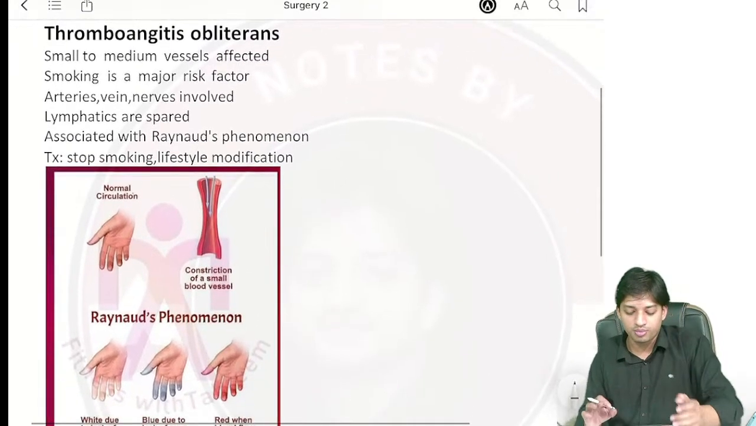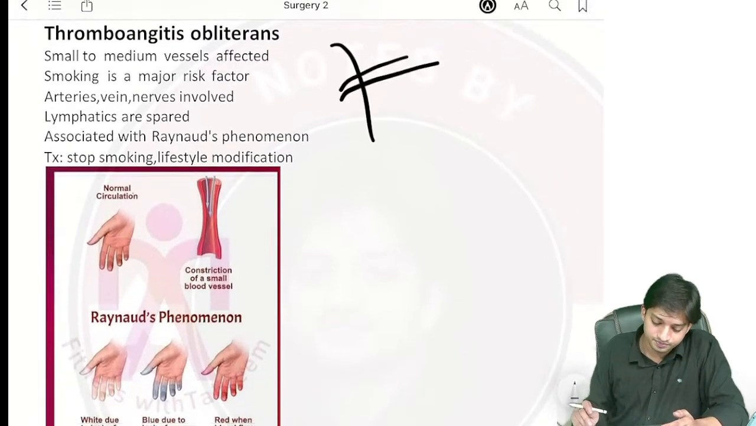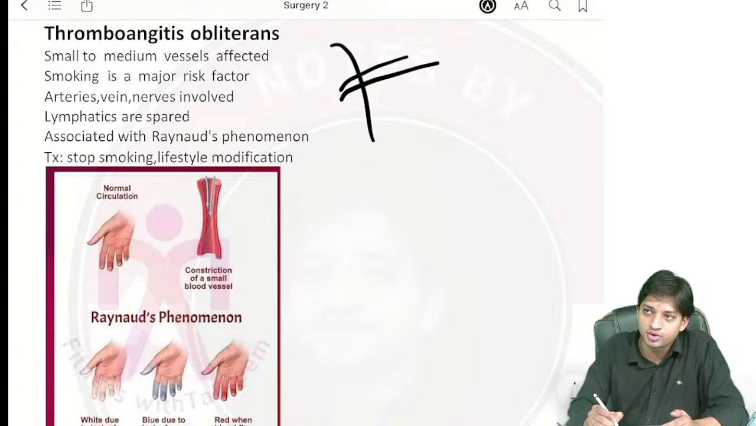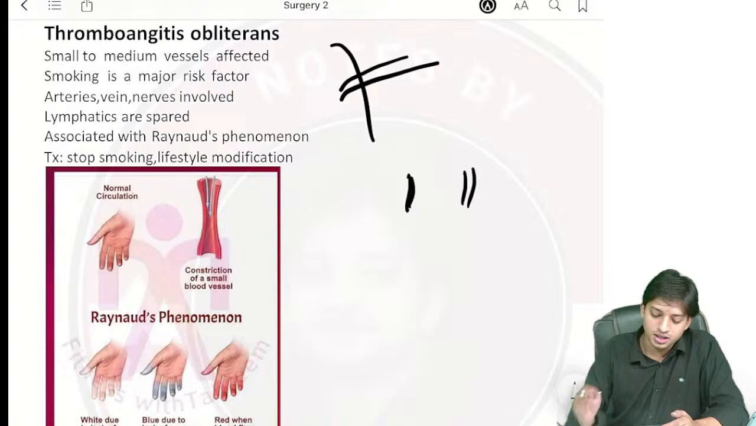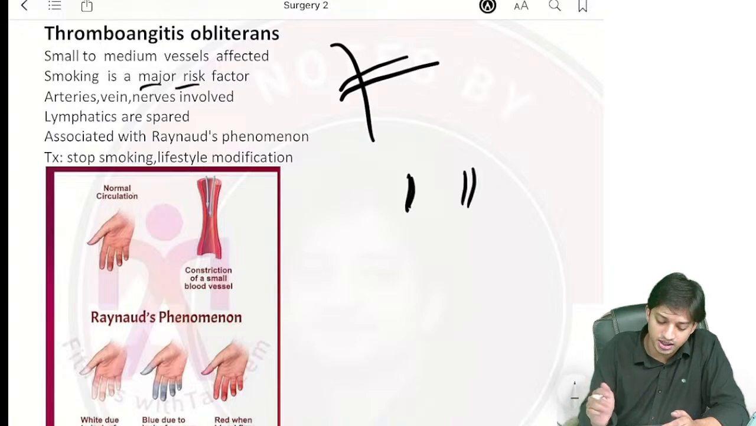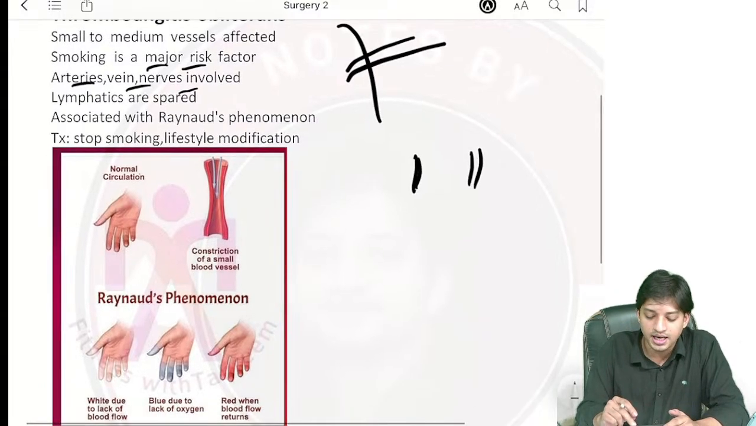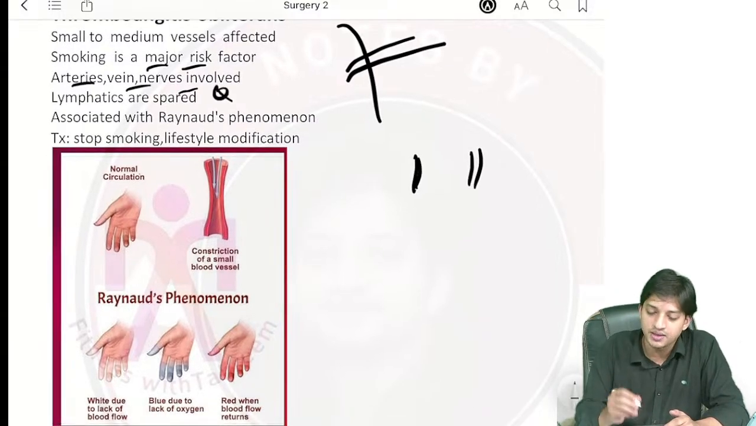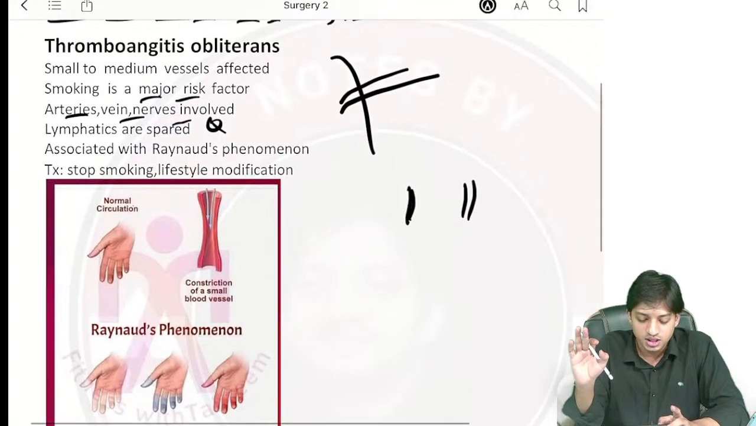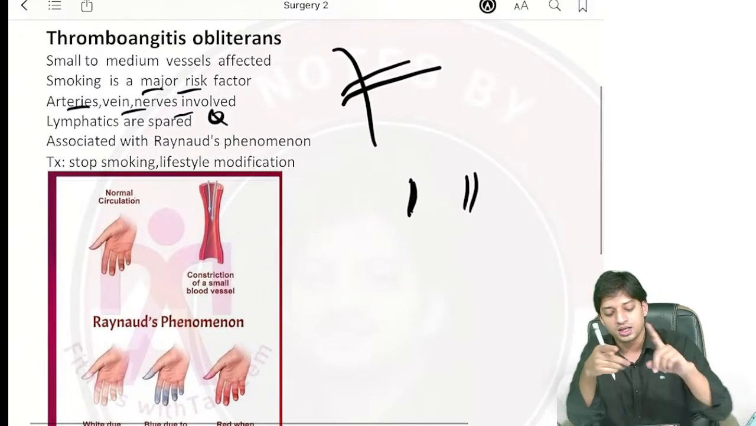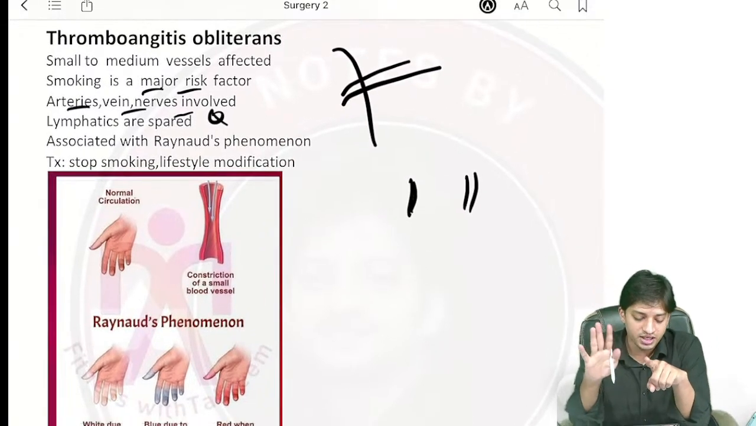Now coming to the topic of thromboangiitis obliterans. In thromboangiitis obliterans what is happening? The small to medium vessels are affected and here you will see smoking is a major risk factor. Arteries, veins and nerves, all these things are involved, right? But important point, the lymphatics will always be spared in thromboangiitis obliterans. Arteries, veins and nerves will be involved. The lymphatics will be spared.